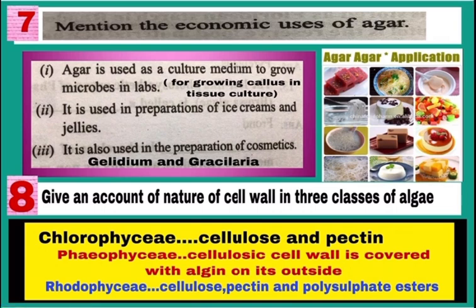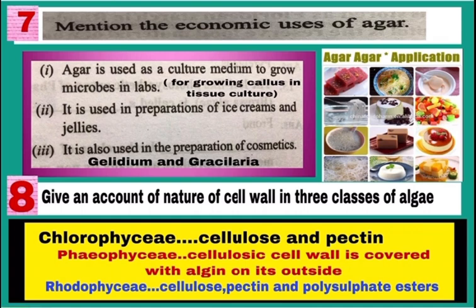It is a dedifferentiated group of cells, and this callus is used to grow genetically identical copies of plants. Number 2, this agar is used for preparation of ice creams and jellies. Number 3, it is also used for preparation of cosmetics. So, these are the economic uses of agar.